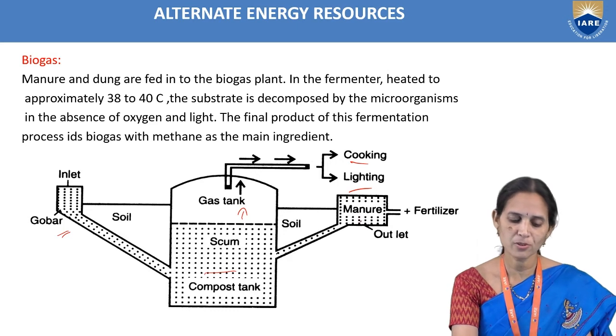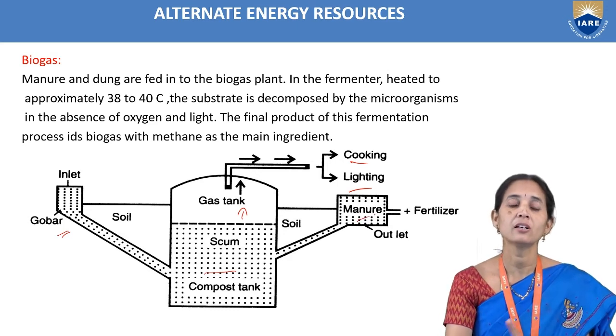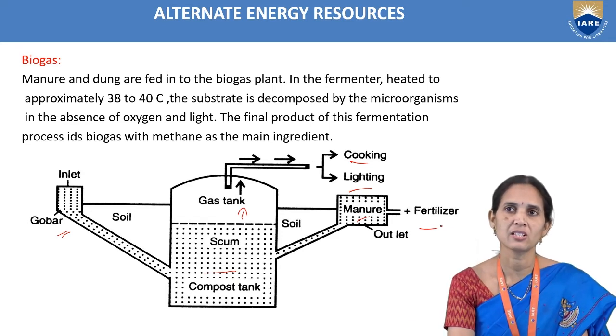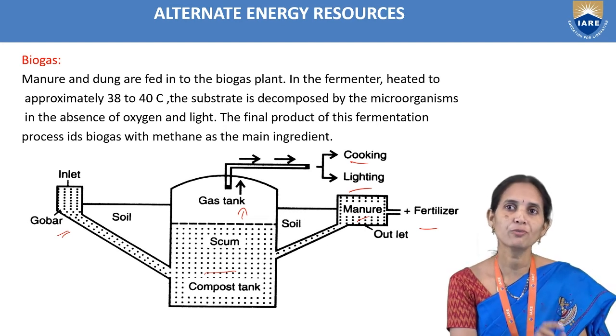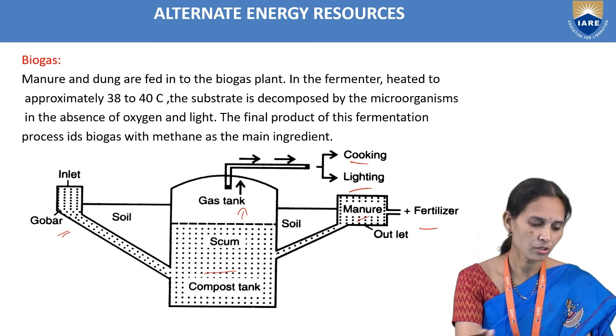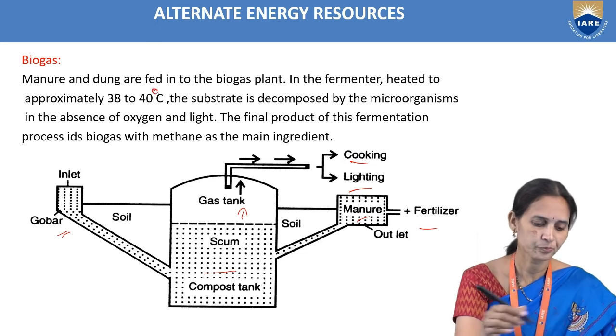So the waste compost, the manure we are collecting, that manure we are using as a fertilizer. In the fermenter, it is heated to approximately 38 to 40 degrees centigrade. So in this tank, the temperature will be 38 to 40 degrees centigrade.